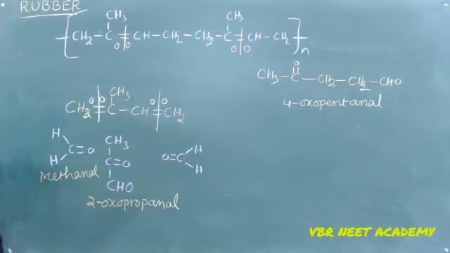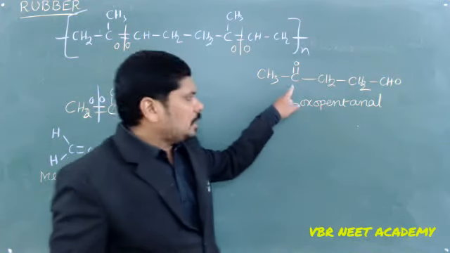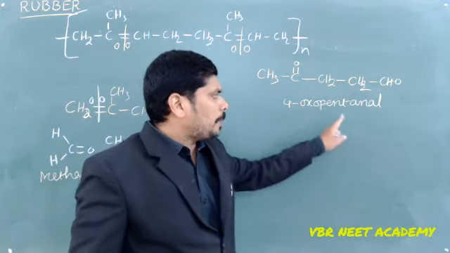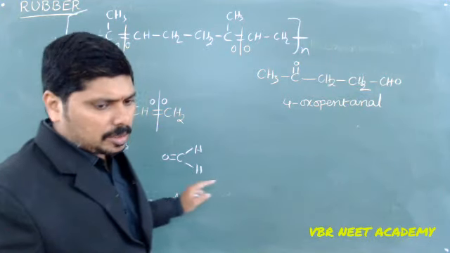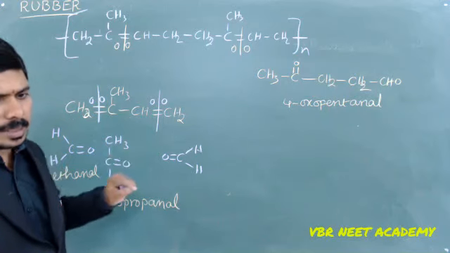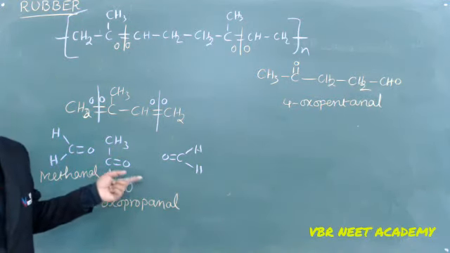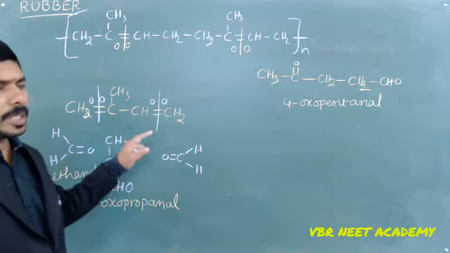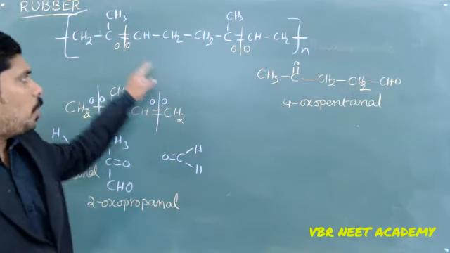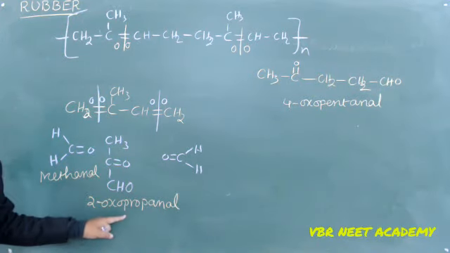So what is the ozonolysis product of isoprene? It's 2-oxopropanol. What is the product for the polyprene? It's 4-oxopentanol. I hope everyone can understand this one. If you are not able to understand, we are going to discuss the ozonolysis mechanism in alkenes, but a question can come like what will be the ozonolysis products of these two. That's why I mentioned it here. Polyprene gives 4-oxopentanol and we have 2-oxopropanol. That's what we are supposed to remember in the case of natural rubber.